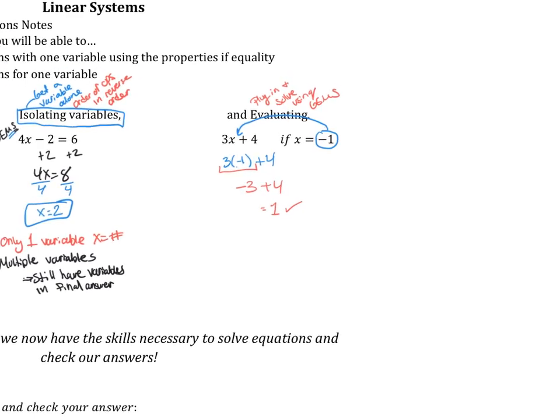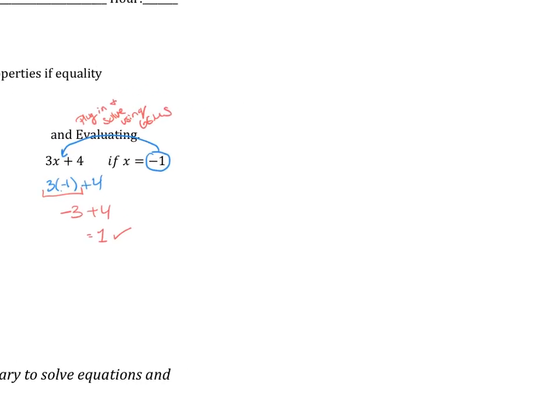Another thing I want to write off to the side here, when we're solving, or if you just have another separate sheet of paper like on the back or something, you have a couple options for your solutions. Solution number one would be if you solve it, you get your variable by itself, and you get x equals a number. Cool, done. Or the variable, whatever the variable is, equals a number.